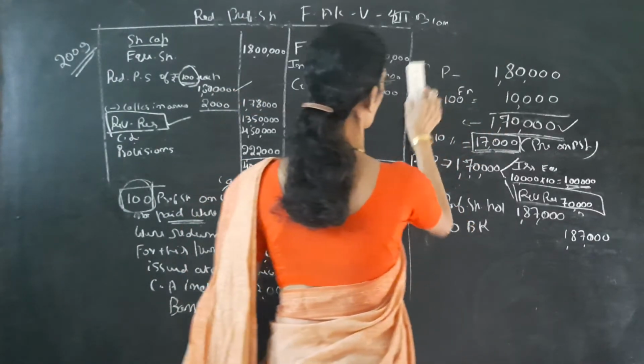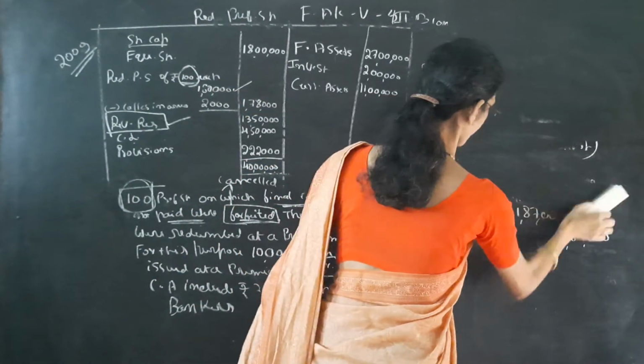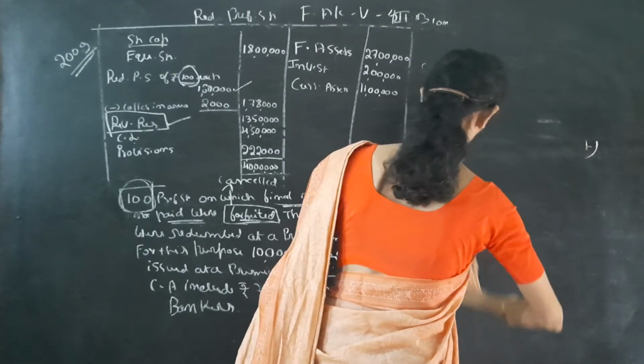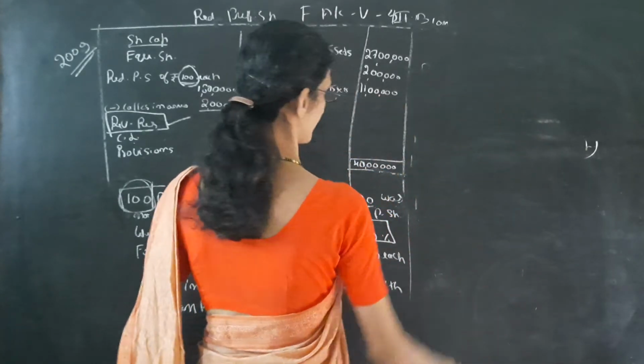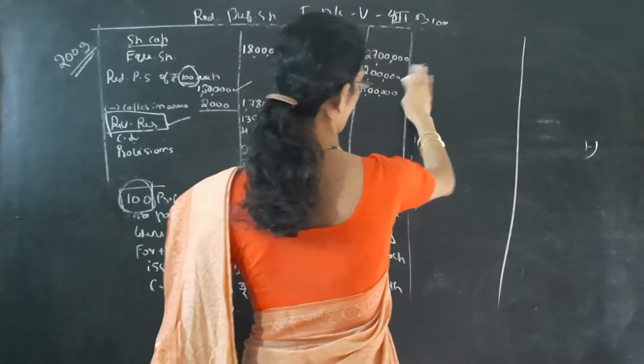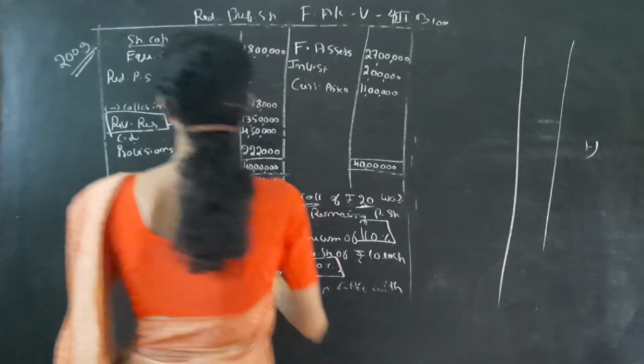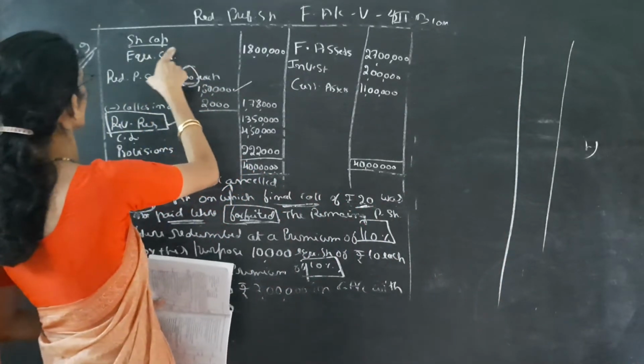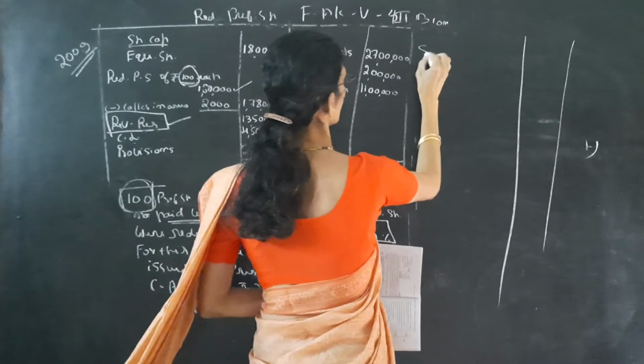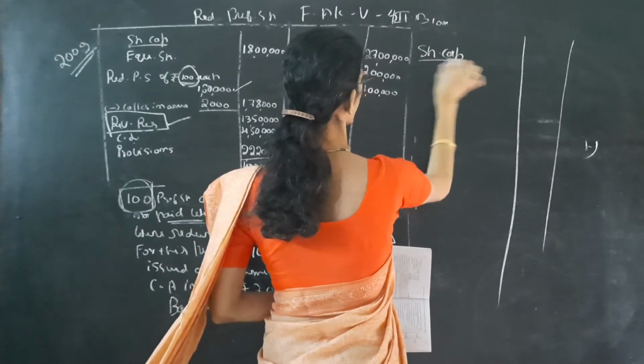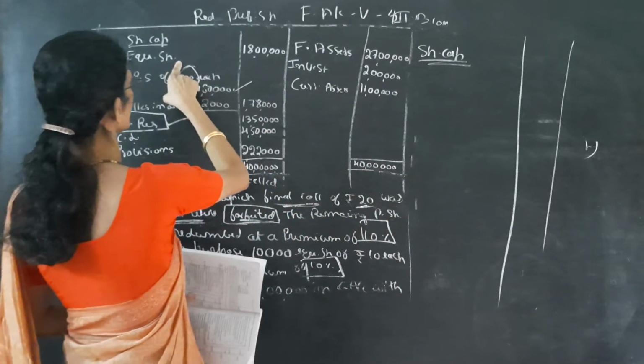So now we have to prepare the balance sheet. You can see the balance sheet here. First we can see the liability side. Here I am writing the liability side. See here, share capital, under that equity shares.